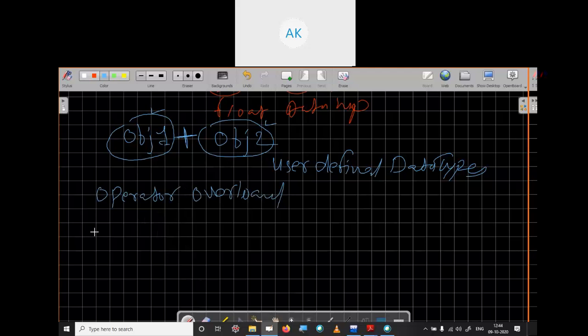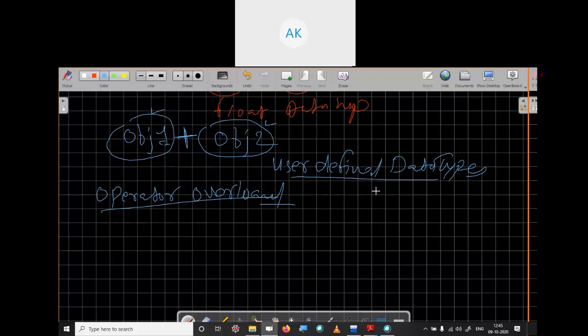Using operator overloading concepts, we can perform operations on user defined data types. Previously we could perform operations only on predefined types. Here, using the concept of operator overloading, we can do the operation over user defined data types as well.